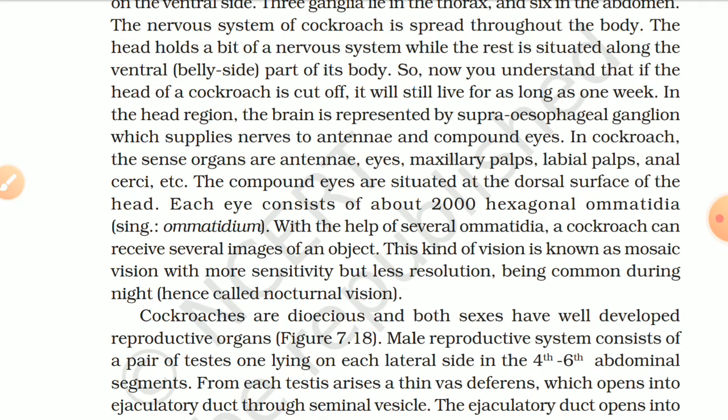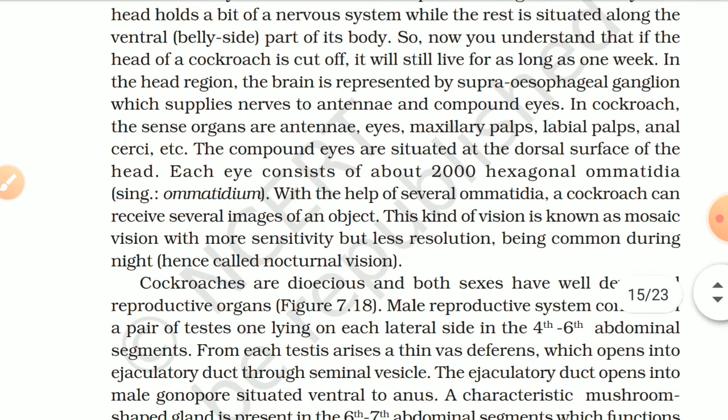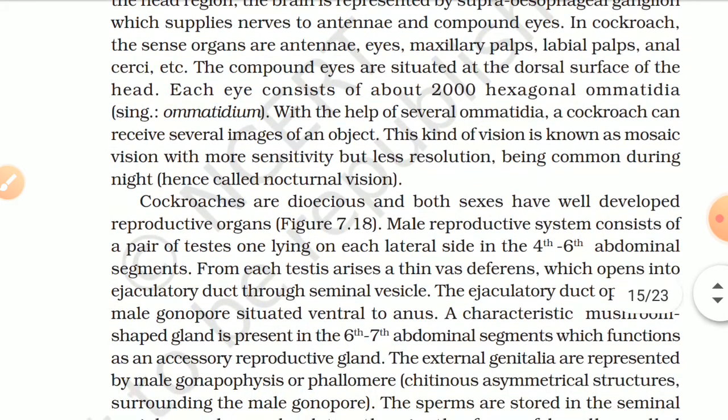In the head region, the brain is represented by supraesophageal ganglion which supplies nerves to antennae and compound eyes. In cockroach, the sense organs are antennae, eyes, maxillary palps, labial palps, and anal cerci, etc.